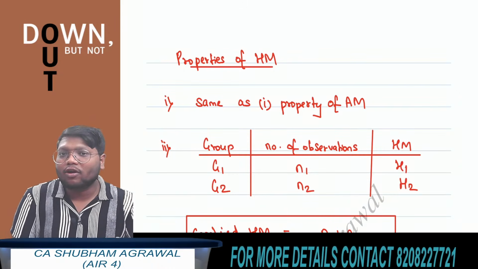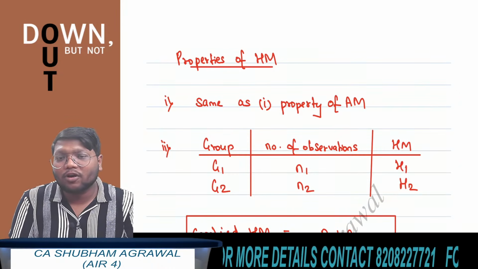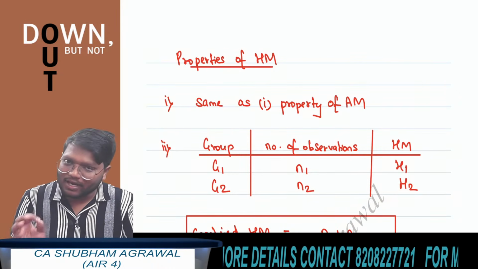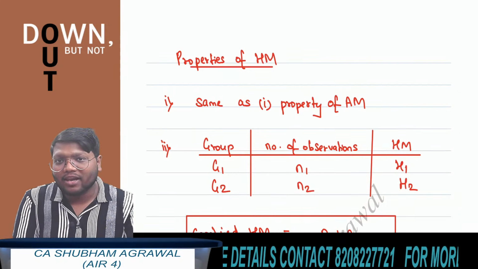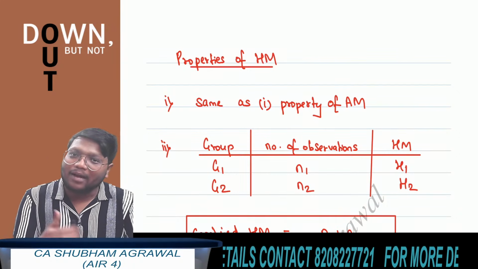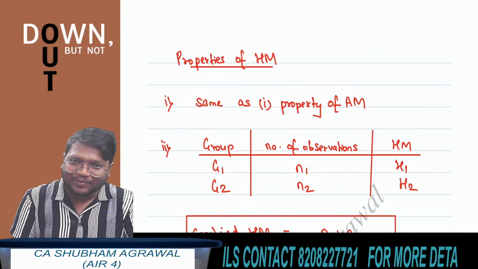Let's say there are 10 observations and the value of each of the observations is 100. Then harmonic mean is what? 100.